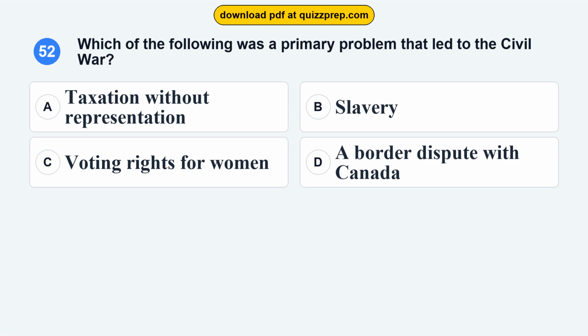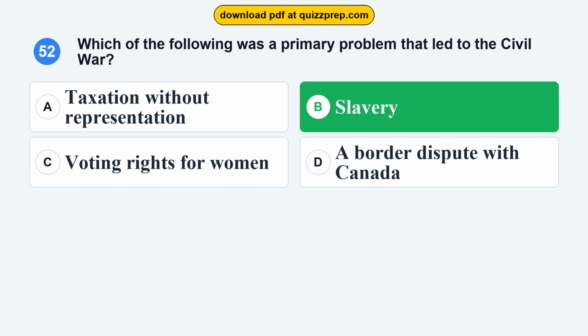Question 52. Which of the following was a primary problem that led to the Civil War? Option A. Taxation without representation. Option B. Slavery. Option C. Voting rights for women. Option D. A border dispute with Canada. The correct answer is option B.